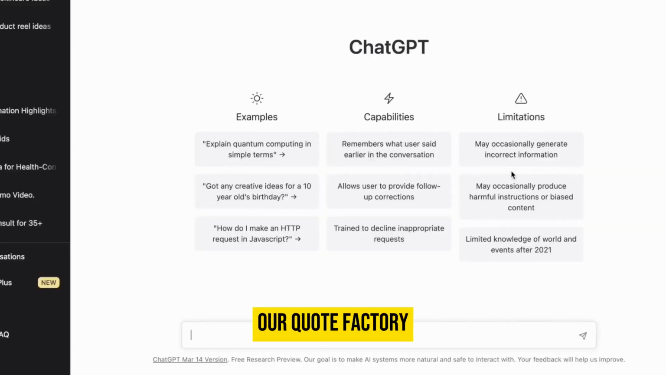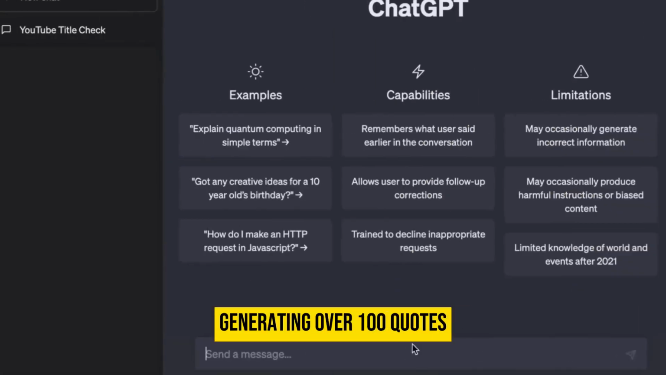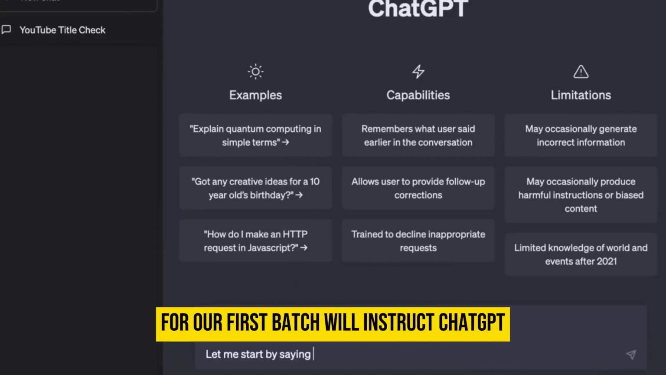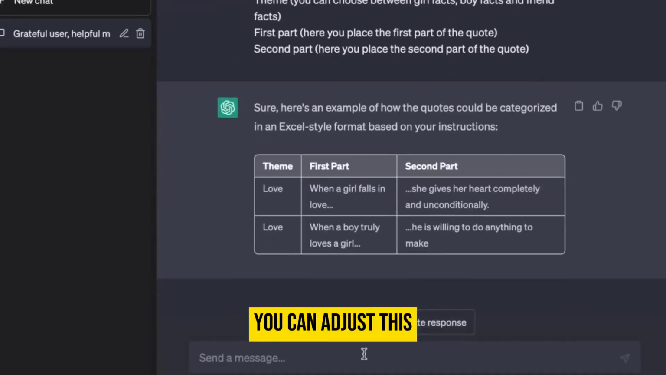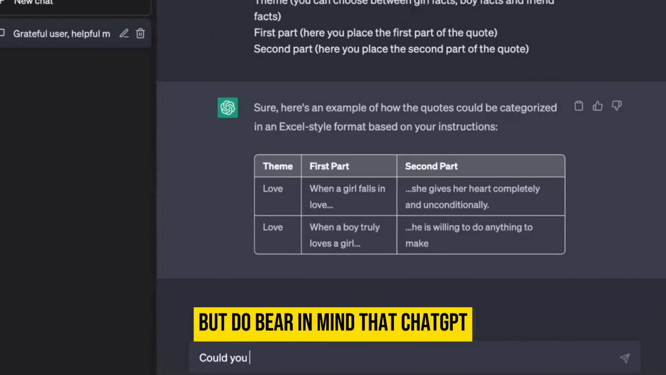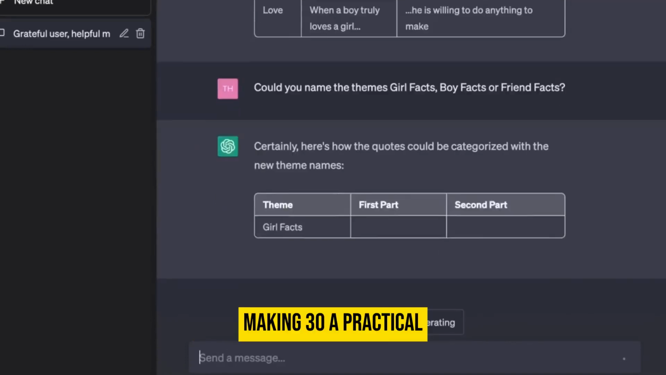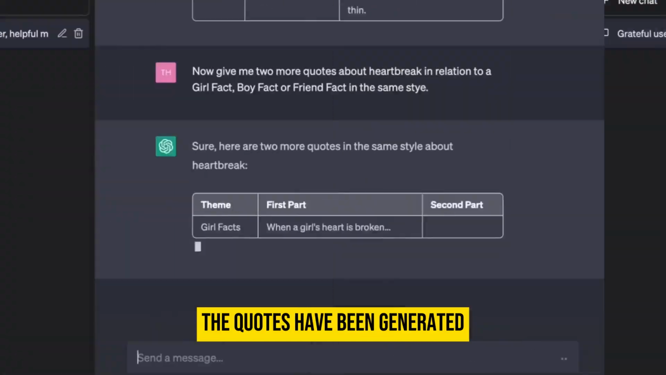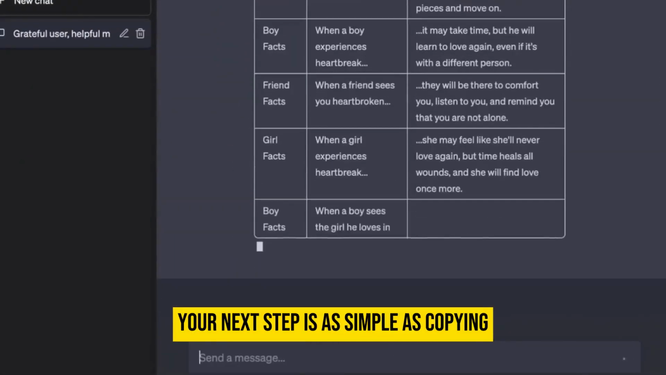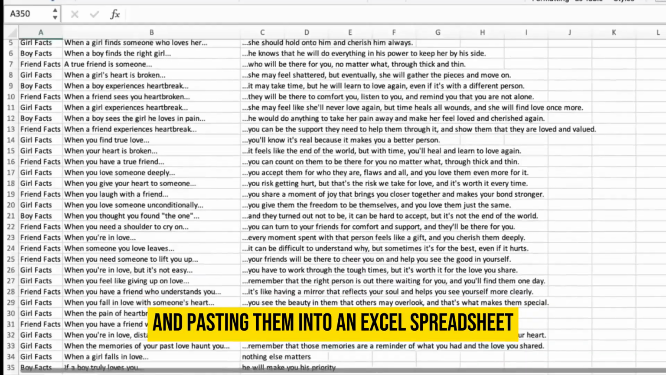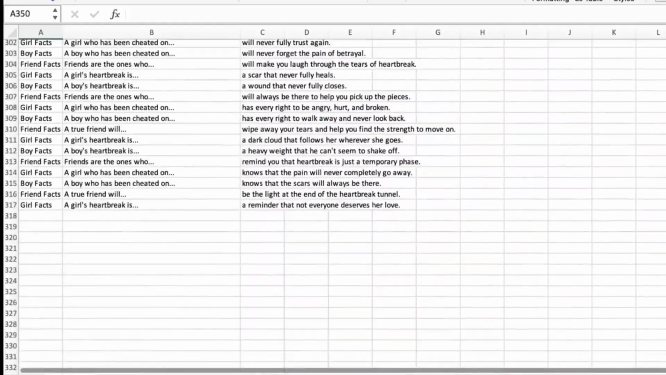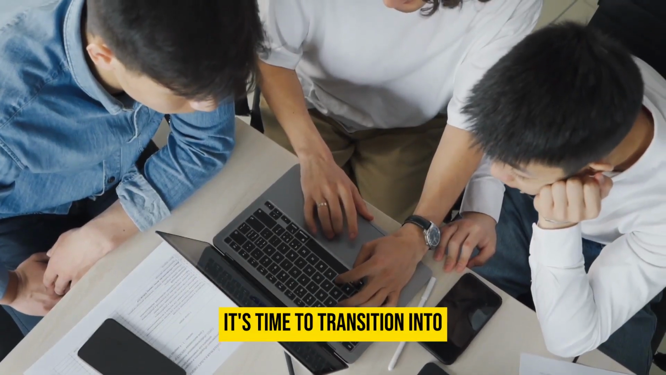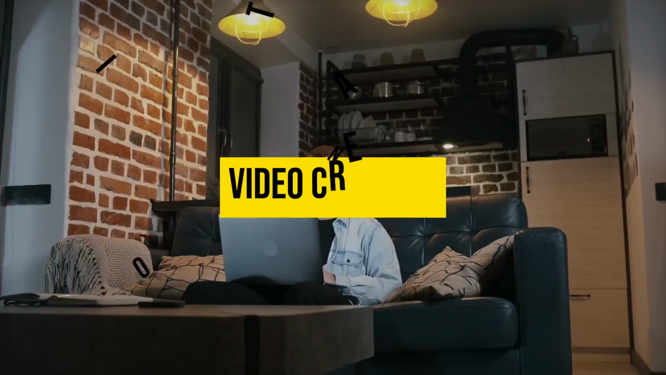ChatGPT will be our quote factory, generating over 100 quotes for us. However, we won't be requesting all of them in a single stroke. For our first batch, we'll instruct ChatGPT to create 30 quotes. You can adjust this number to your preference, but do bear in mind that ChatGPT has a limit, making 30 a practical choice. Once the quotes have been generated, your next step is as simple as copying and pasting them into an Excel spreadsheet. Repeat this process until you've generated a total of 100 quotes. With your quotes now ready and waiting, it's time to transition into the next phase, video creation.